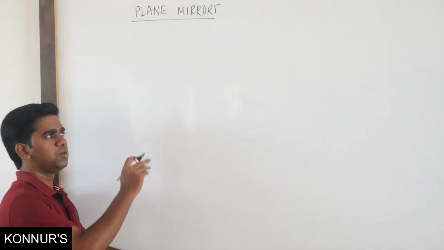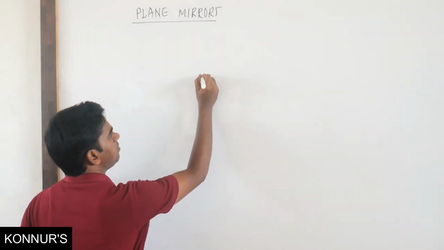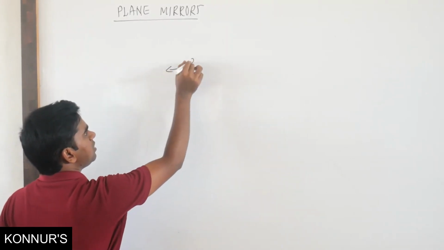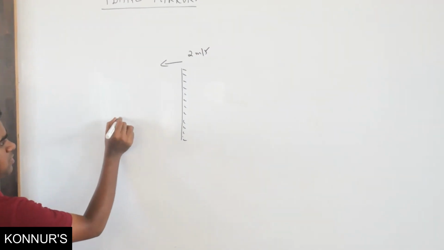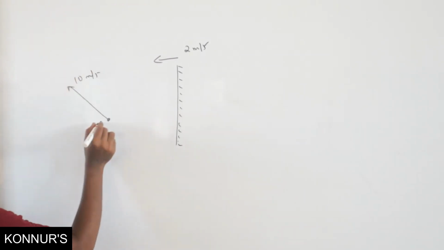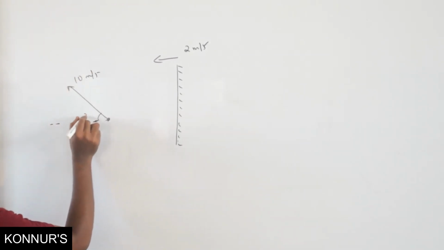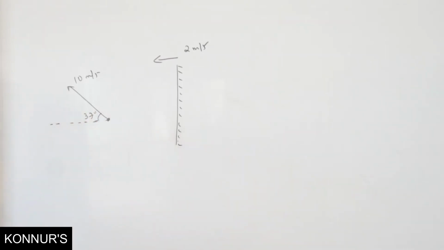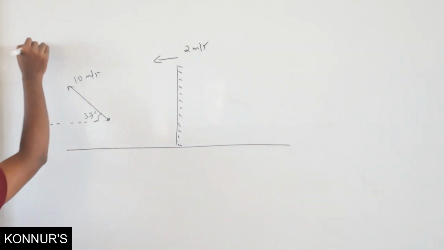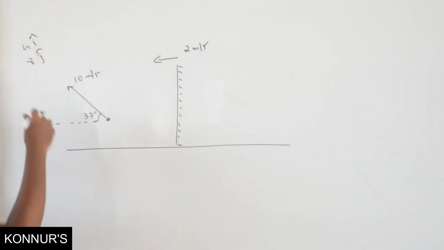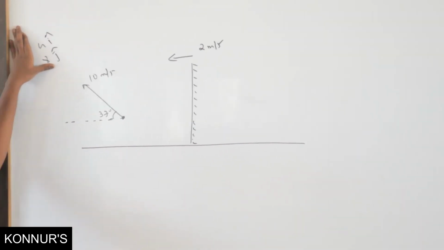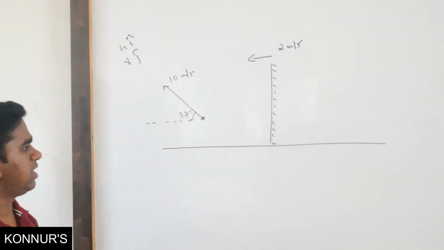Okay. So we will take one more example on the velocity of image. Suppose there is a plane mirror moving with a velocity say 2 meter per second. Here is the object. Object is moving in this direction, say with 10 meter per second, making an angle, again you can take 37 degree only. Sometimes answers may be given with unit vectors, like 4 i cap or 8 j cap. If answers are with the unit vectors, then you have to write velocities also with unit vectors.